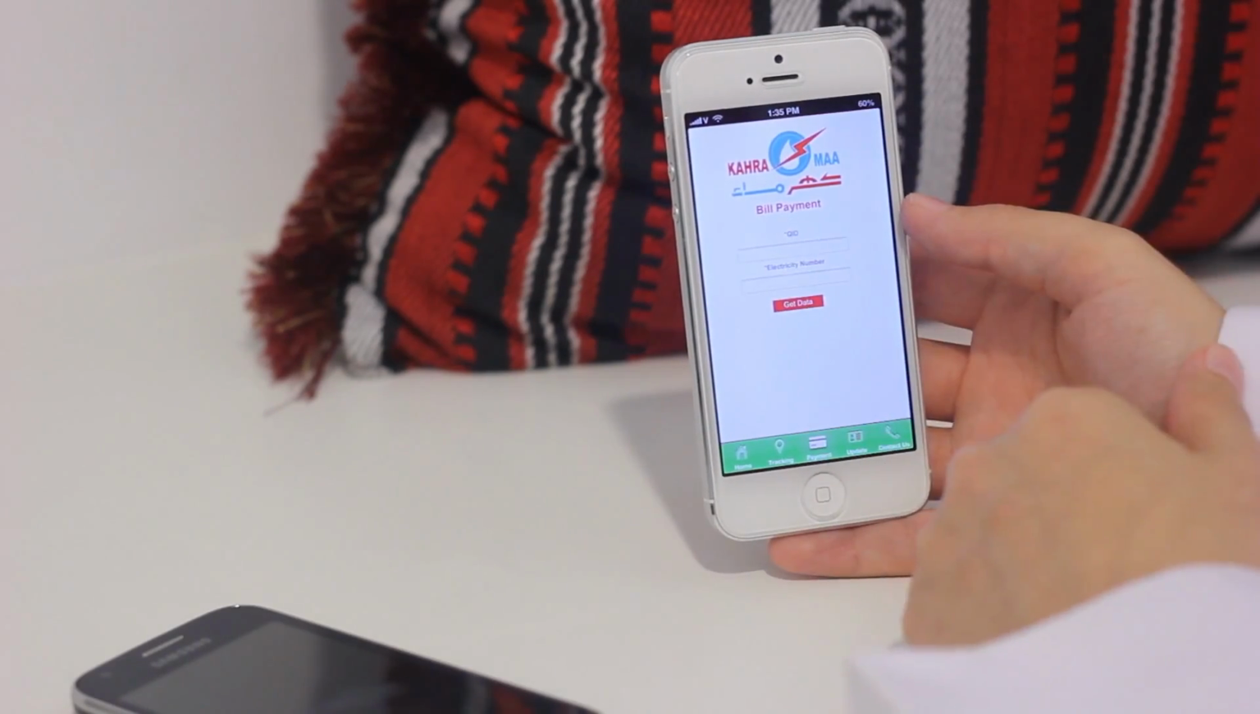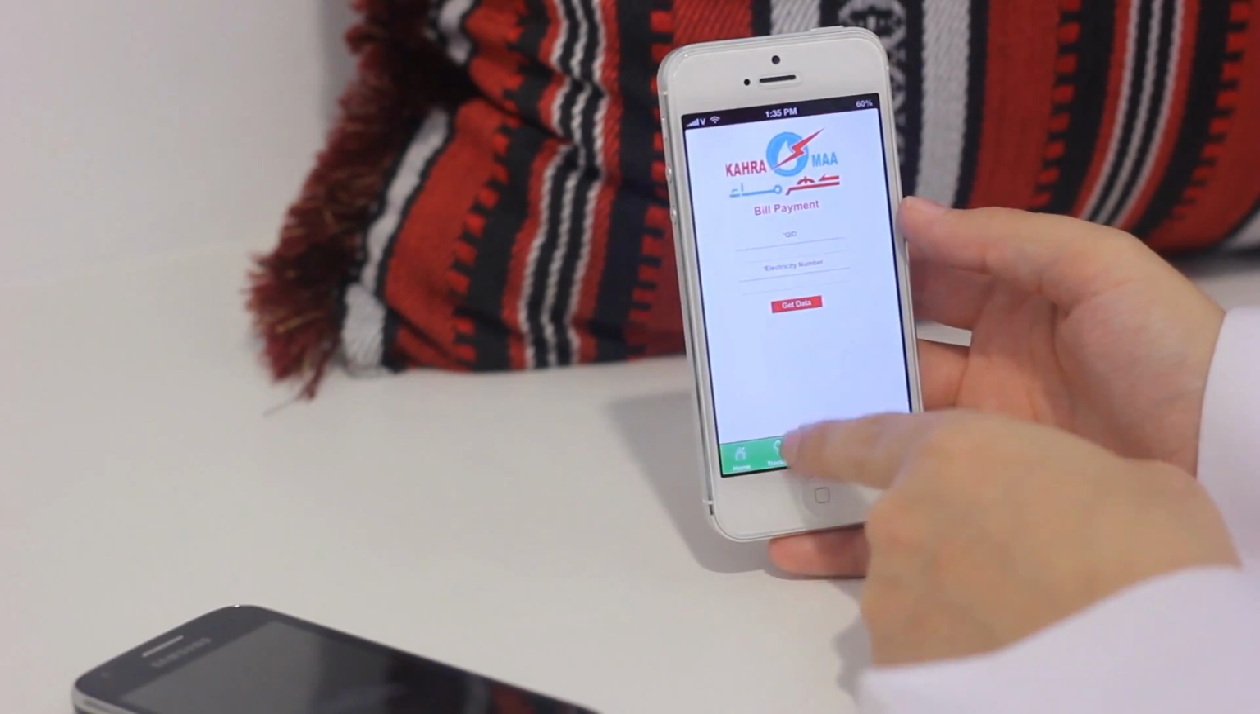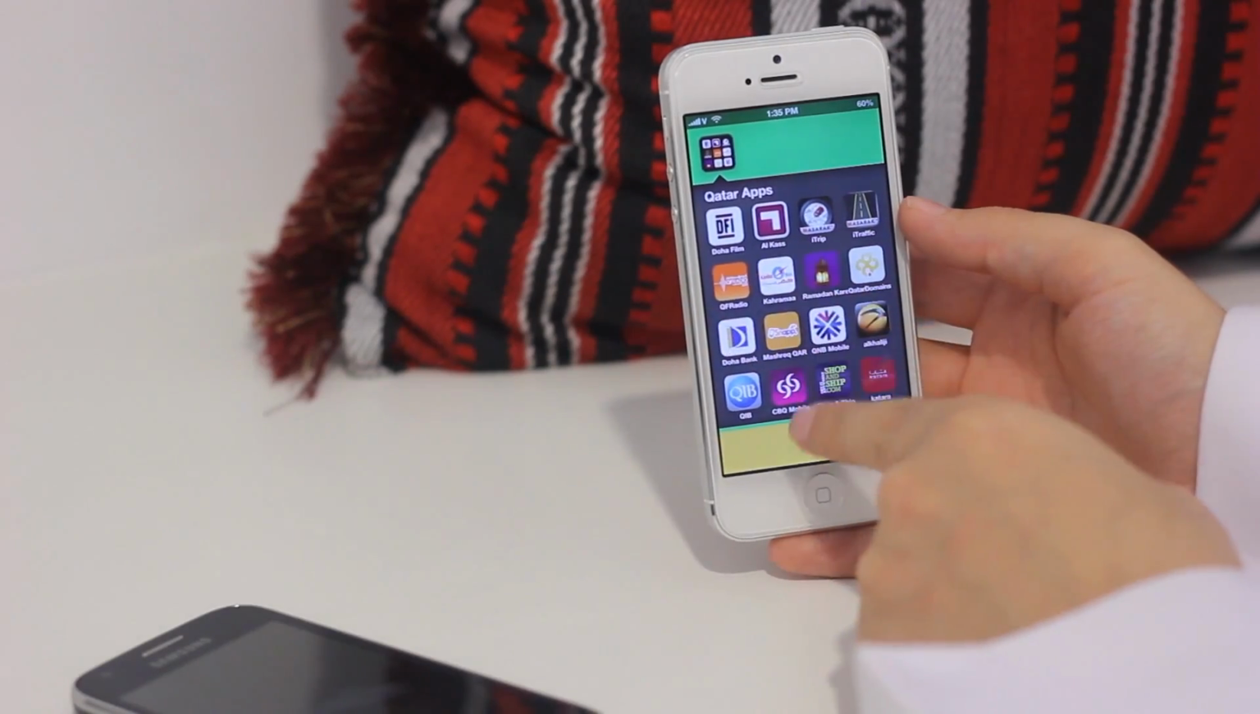And so try this out. By the way, all of these applications that I've showed so far are all for free. Yes, they are all free.